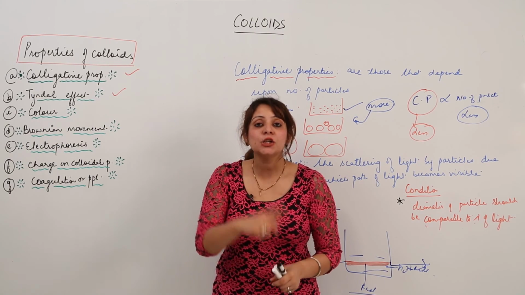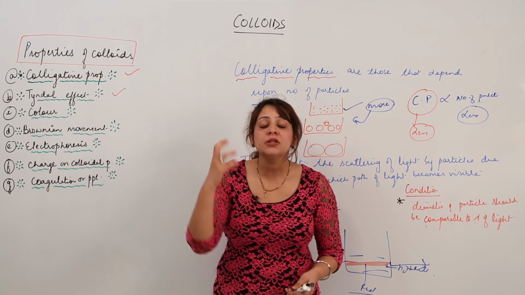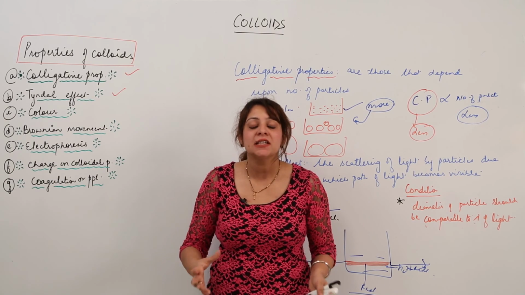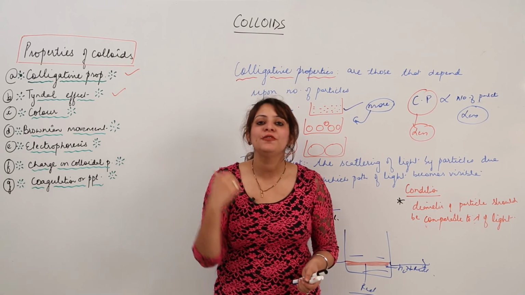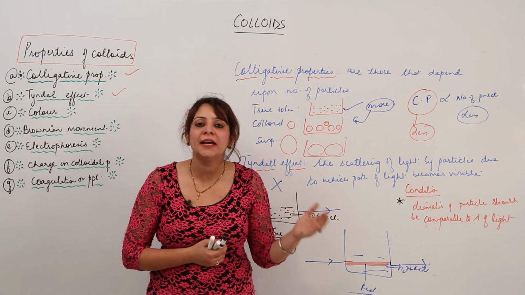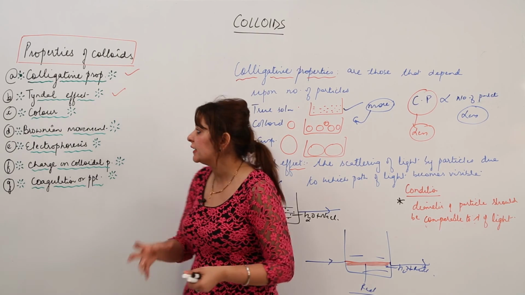That is also called the Tyndall effect, because the air has certain particles whose size is comparable to the wavelength of light. That's why they scatter light and the path of light becomes visible. So this is the Tyndall effect. It is best shown by the colloidal particles. Now we are going to start with the third property, that is the color.